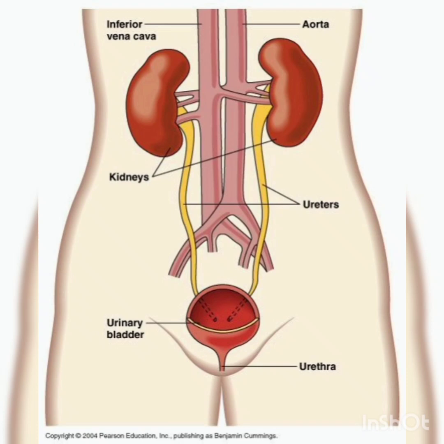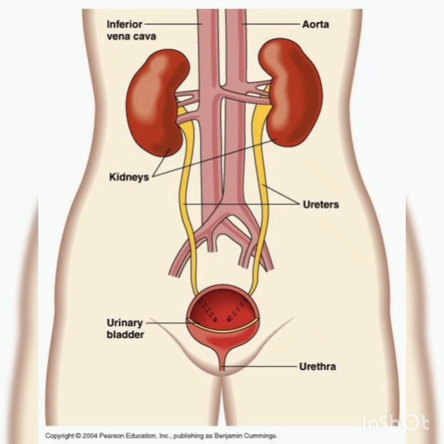We have a pair of kidneys and they help to filter harmful waste materials such as urine and excess salt from the blood. Then the next part is ureters. Ureters are a pair of tubes that help to carry waste materials filtered from the blood by the kidneys to the urinary bladder.